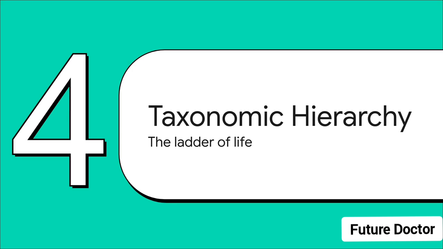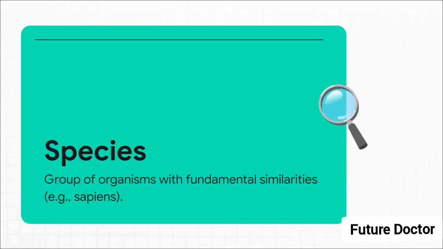Let's climb the ladder of life. You see, classification isn't just a single step, it's a ladder, and each step on this ladder represents a rank or category formerly called a taxon. Let's start at the bottom and climb all the way to the top. The lowest and most specific category on our taxonomic ladder is the species.